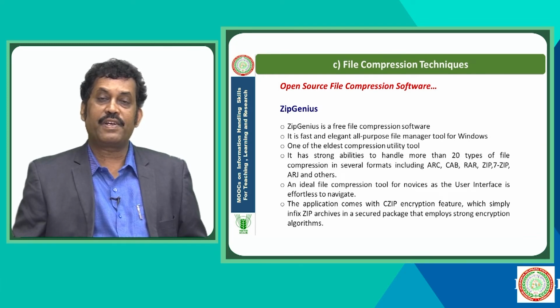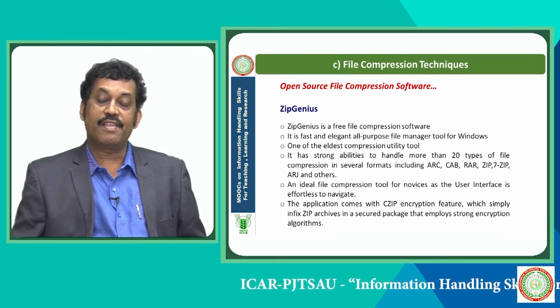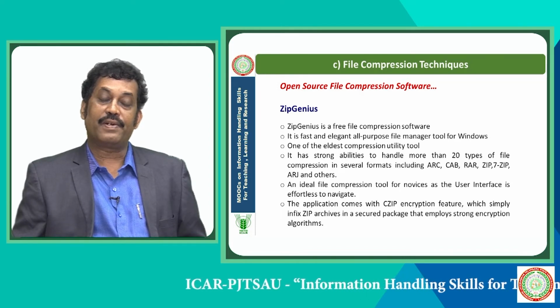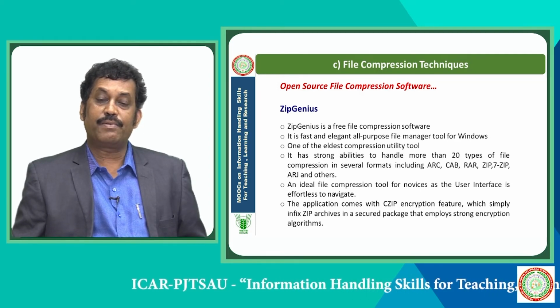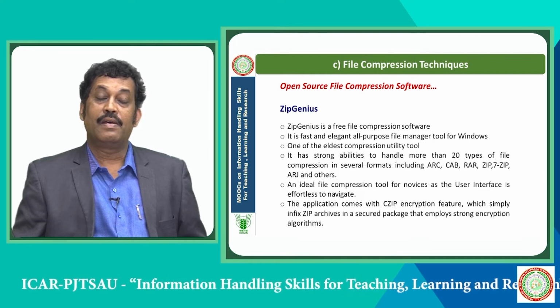One of the oldest compression utility tools, it has strong abilities to handle more than 20 types of file compressions in several formats, including ARC, CAB, RAR, Zip7, ARJ and others. An ideal file compression tool for novices, as the user interface is also effortless to navigate.